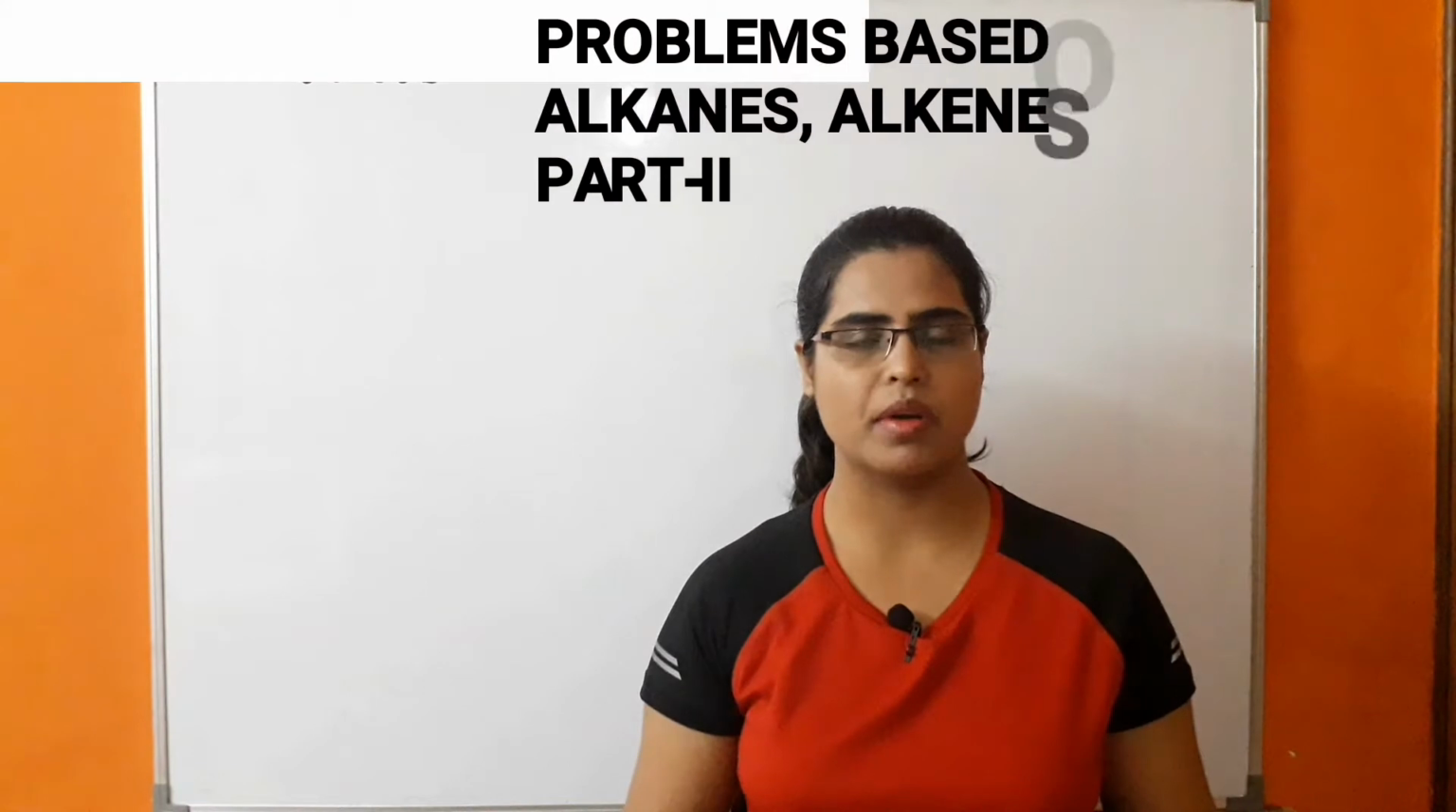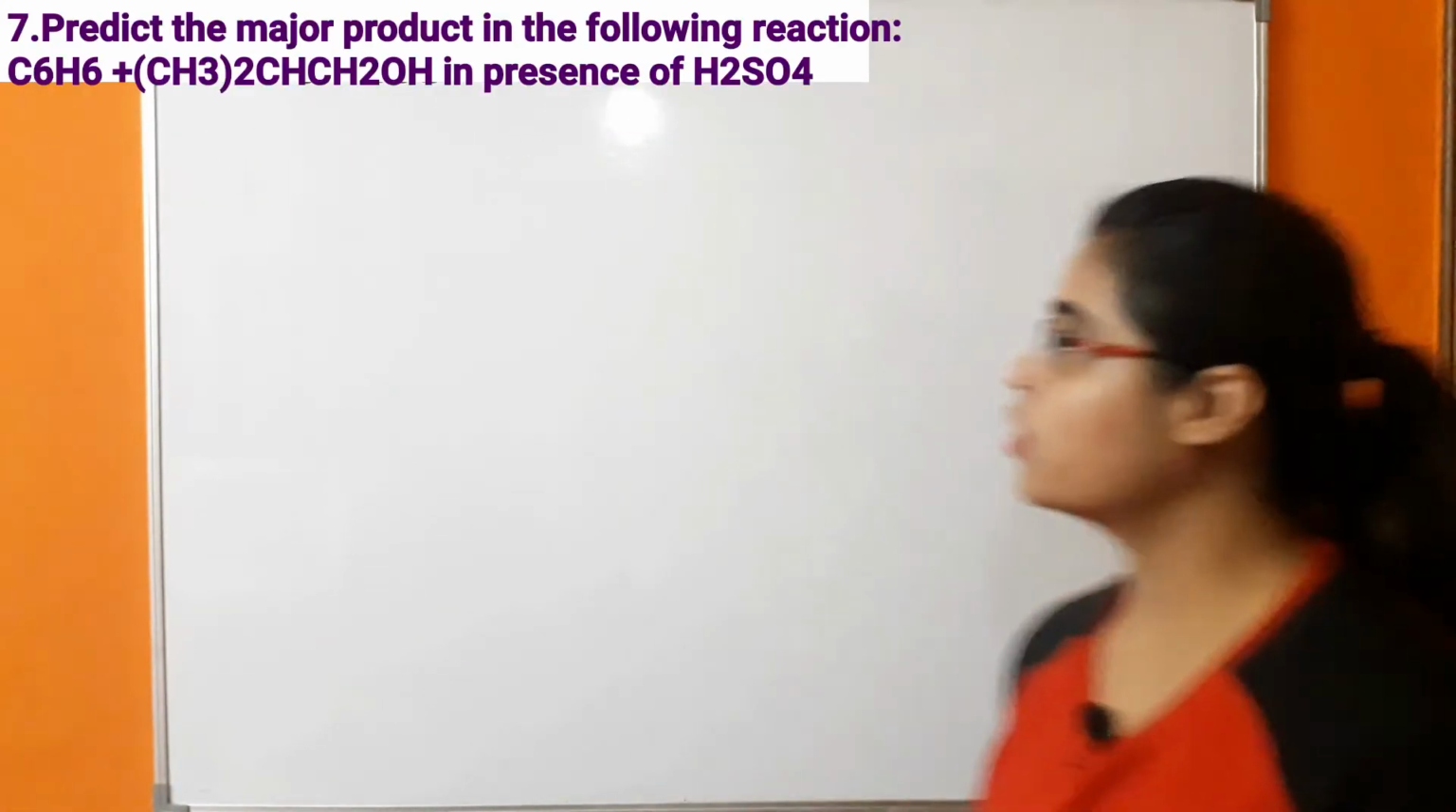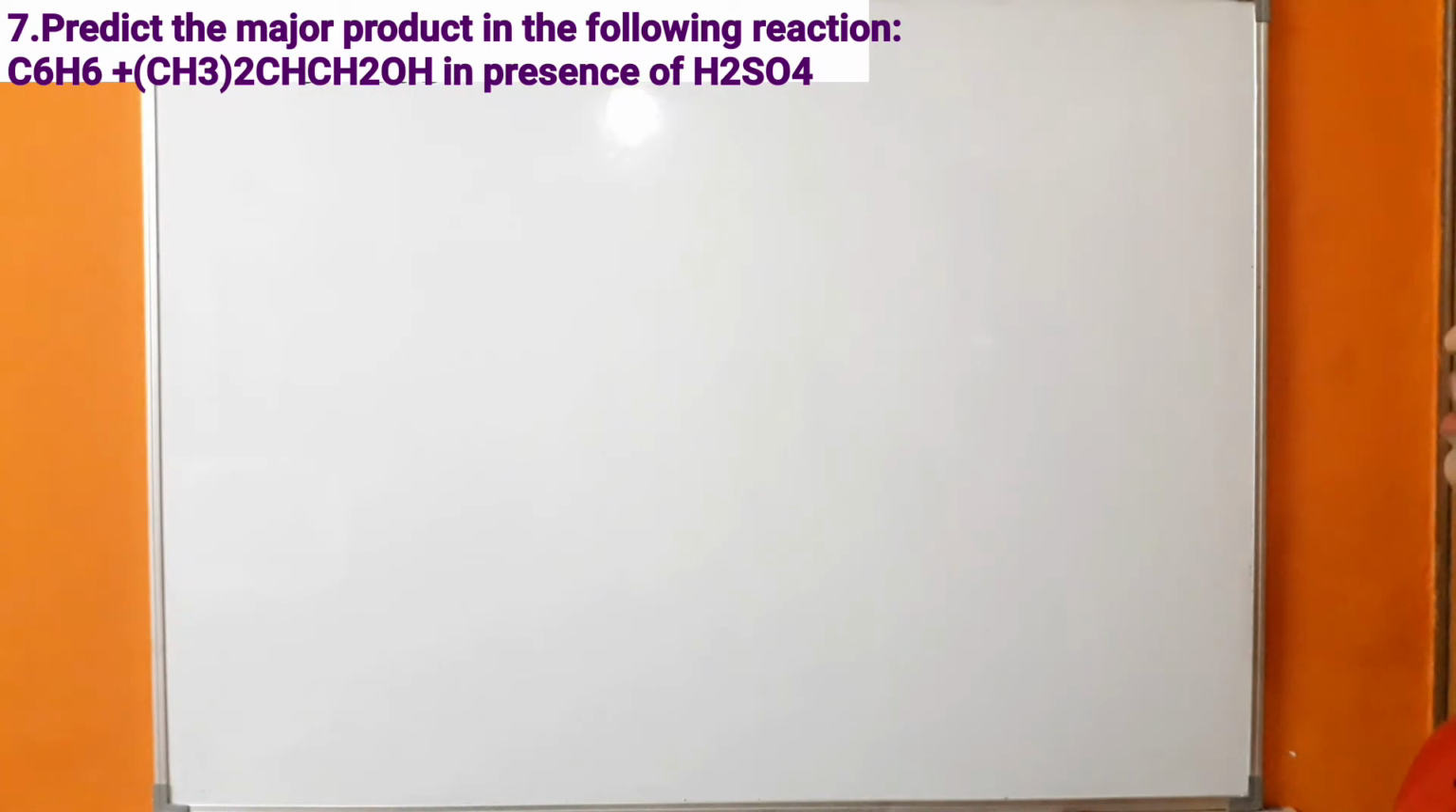So we are solving problems related to hydrocarbons. The next question is based on alkene. So what is the question? Predict the major product in the following reaction. The reaction is given in the question. When benzene reacts with isobutyl alcohol in the presence of H2SO4.